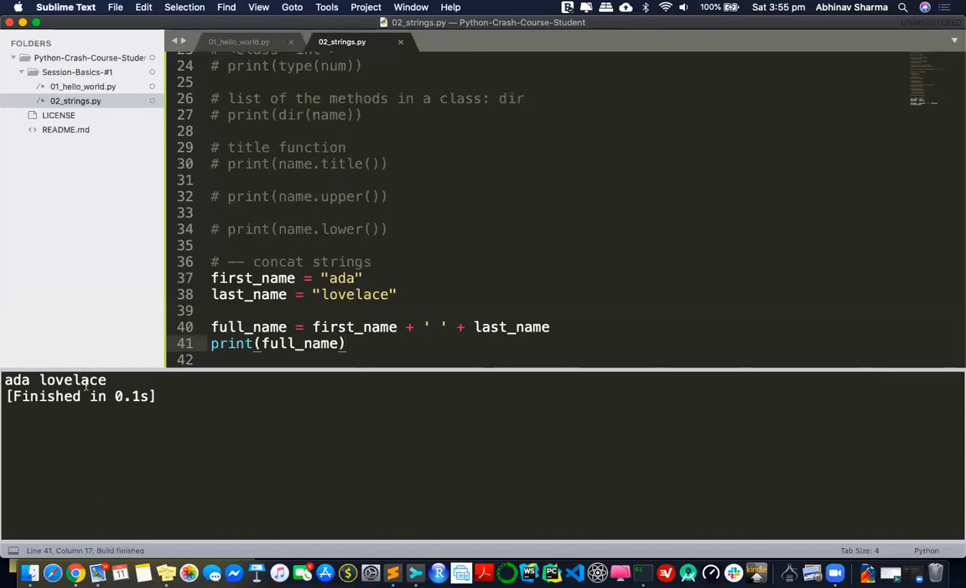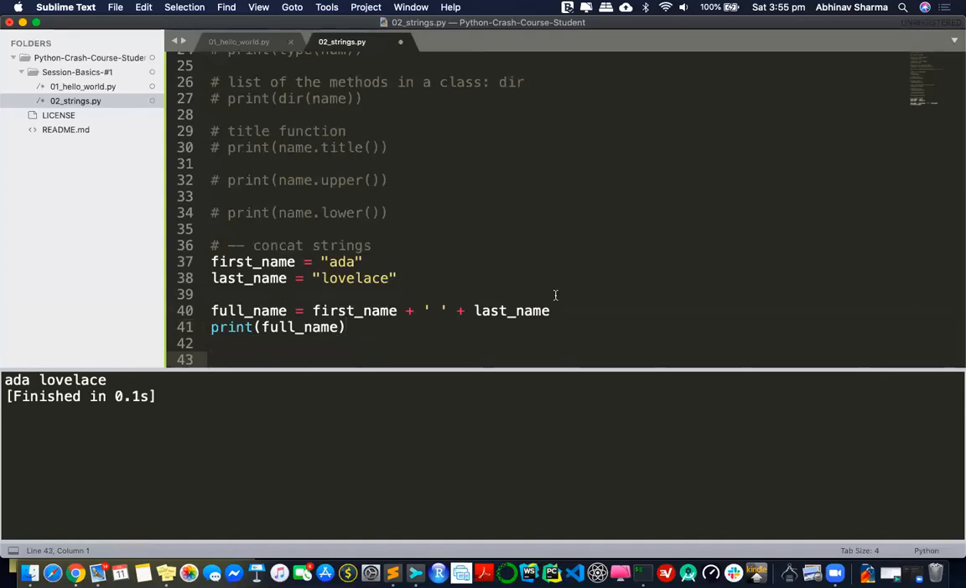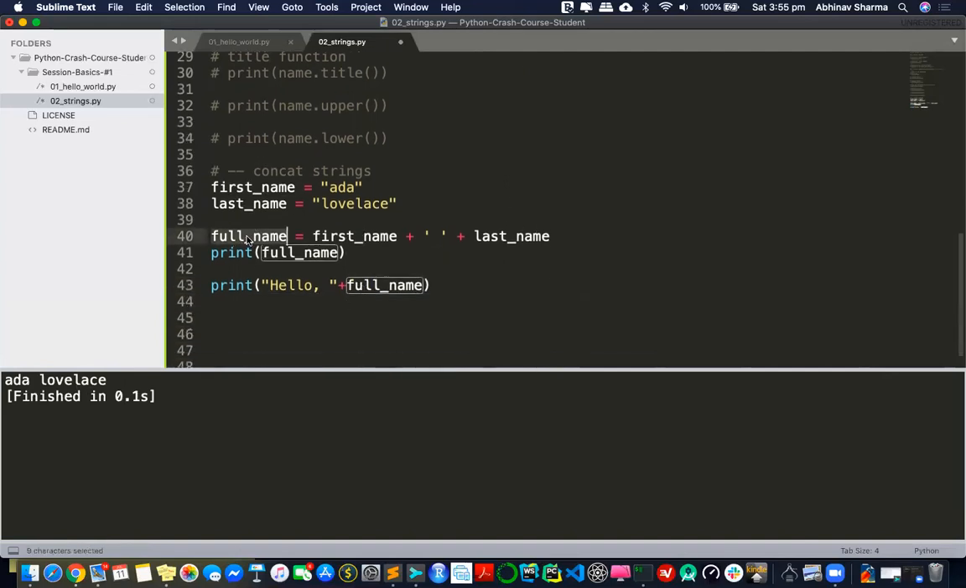So now this is working fine. And now I can even write it like this, rather than creating a full name here. I can write something like this directly inside print: "Hello, " and see, I put a space here so there's a space between the comma and the next word. And I can say full name. After concatenation, this is still a string object.